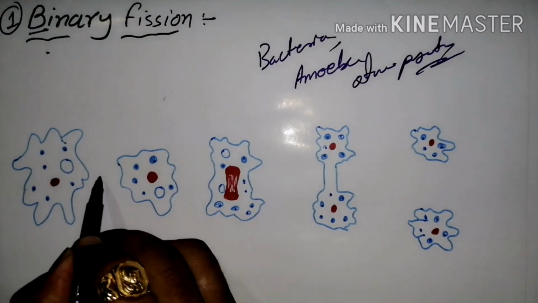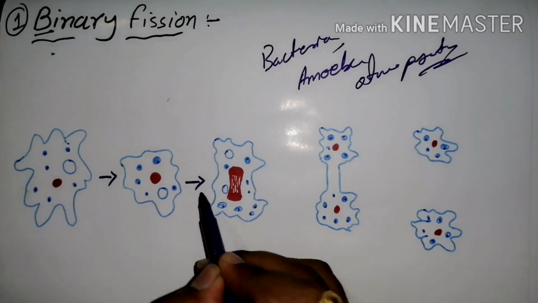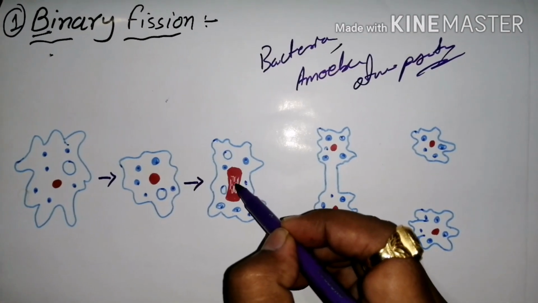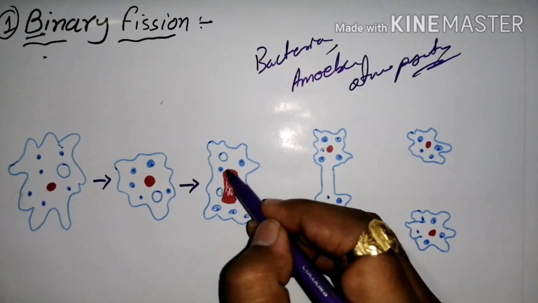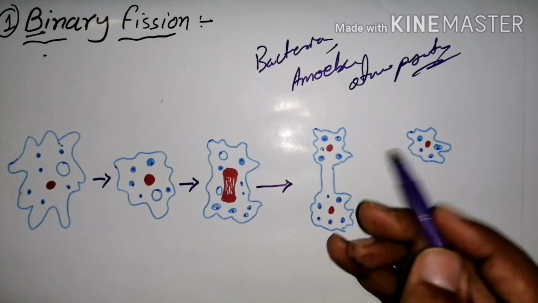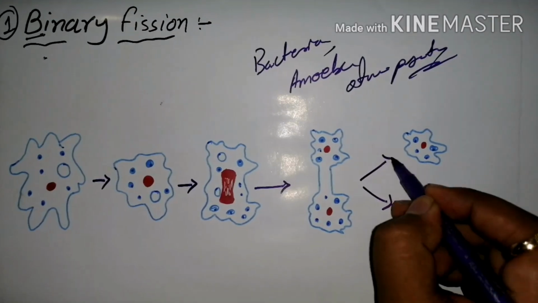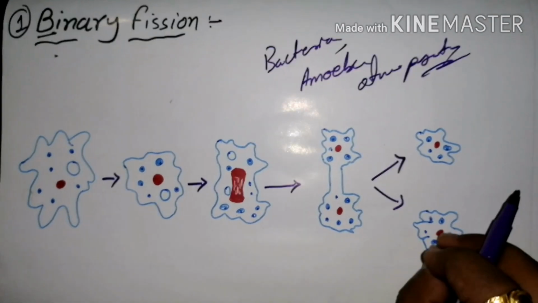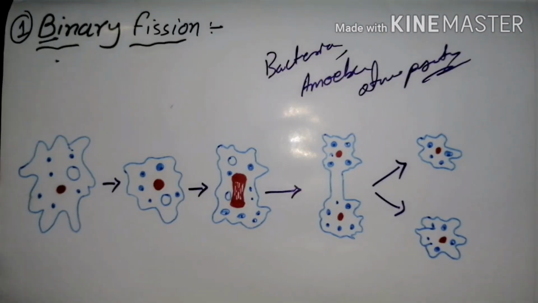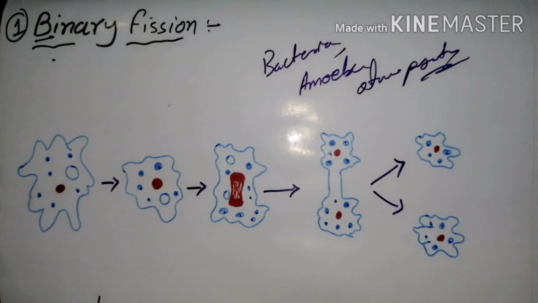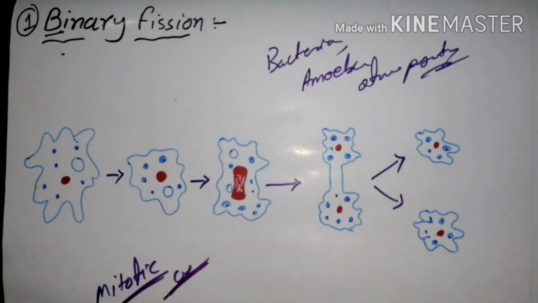As we saw, it is a sequential process. This is the first organism, and when it starts dividing, its nucleus starts splitting, and the cell materials and cell membrane also start dividing. The nucleus is divided into two, and finally it gives rise to two organisms. This splitting process is known as binary fission. It is a mitotic division, which you studied in your previous cell division chapters.